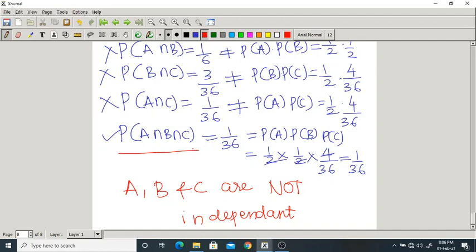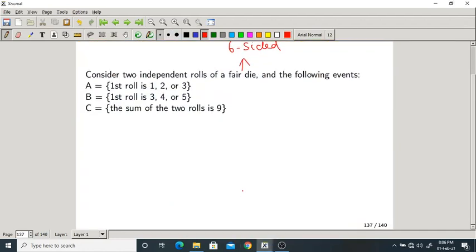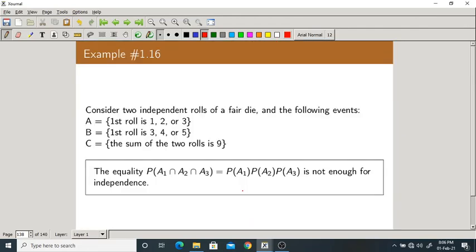Okay. So that is about independence of the events which are more in number. Yeah. One condition is not enough for independence. Okay. So generally students make the mistake of checking only this condition. What they do is they check this condition and they think that the events are independent. But no. In this case, even though this condition is true, the remaining three are not satisfied. Okay. So please be careful while checking the independence of more than two events. You need to verify pairwise independence and finally the final equation. Okay. So just because the last equation is true, it does not mean that they are independent.